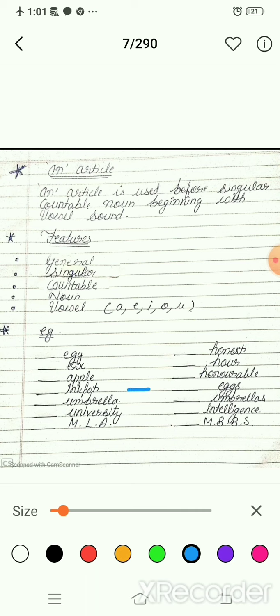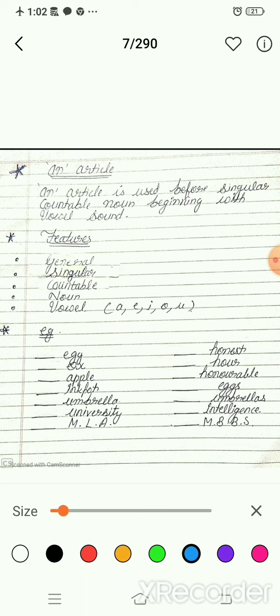Move to the next one, x. It starts with a vowel sound, and it is a noun. It is countable, but it is not singular. That's why here no article will come.